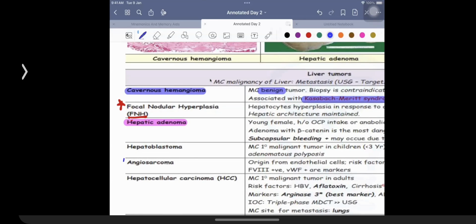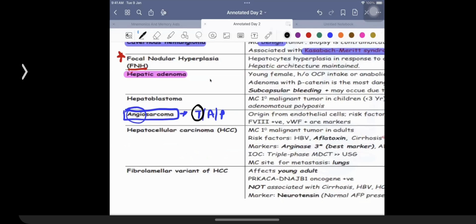Talking about angiosarcoma, indirectly asked question in the exam because angiosarcoma is an example of a tumor arising from angio, which means blood vessel. So it was obviously going to be arising from endothelial cells. That is what we have talked about earlier. Thorotrast, you're going to be having arsenic and you're going to be having polyvinyl chloride, which is going to be causing the development of this kind of a tumor in the patients. In fact, that is what is asked you as a radiology question as well. That is the reason why Thorotrast has been discontinued or it is not being preferred. Thorotrast is thorium containing radio contrast material. It is not preferred because it can be responsible for causing development of angiosarcoma.